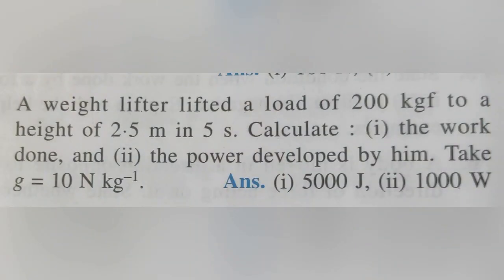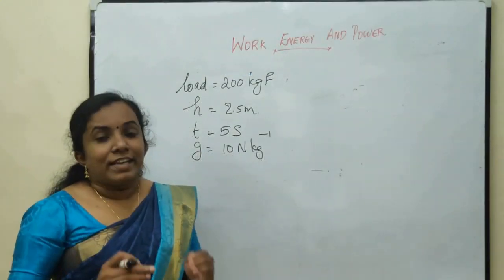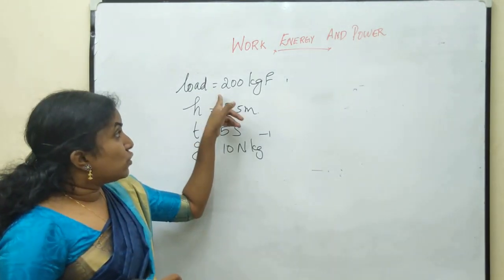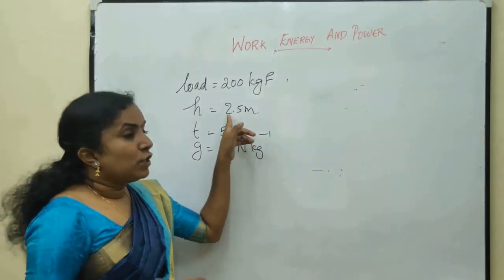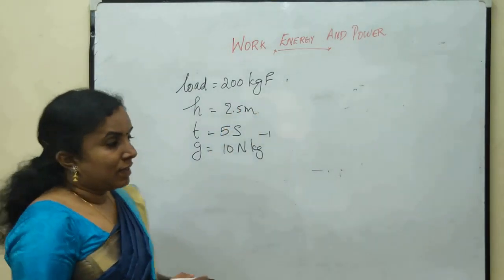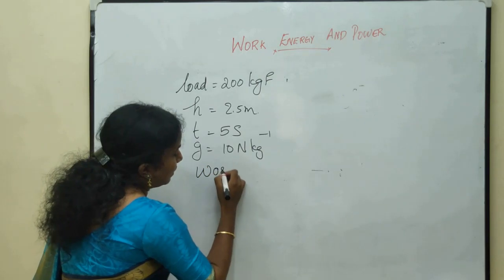Here I will give you an example. A weightlifter lifted a load of 200 kilogram force at a height of 2.5 meter in 5 seconds. Calculate the work done and the power developed by him. Take g is equal to 10 Newton per kilogram. Here, the weightlifter lifts a load of 200 kilogram force to a height of 2.5 meter. Hence, the work done.